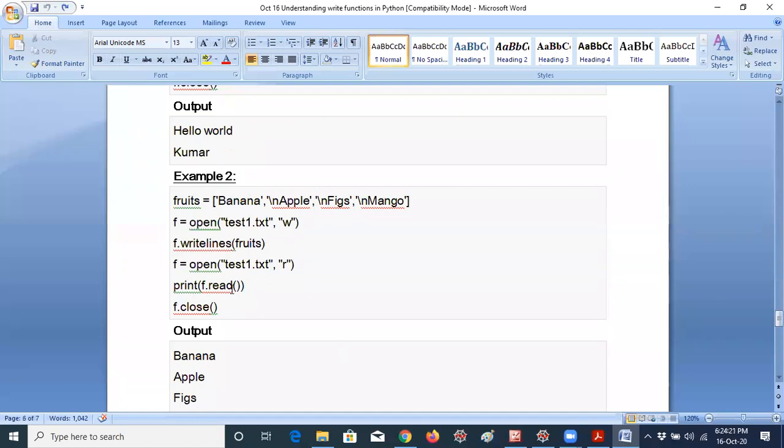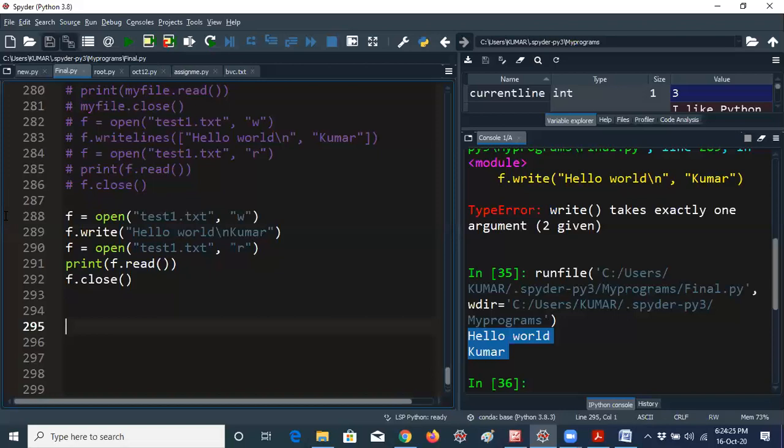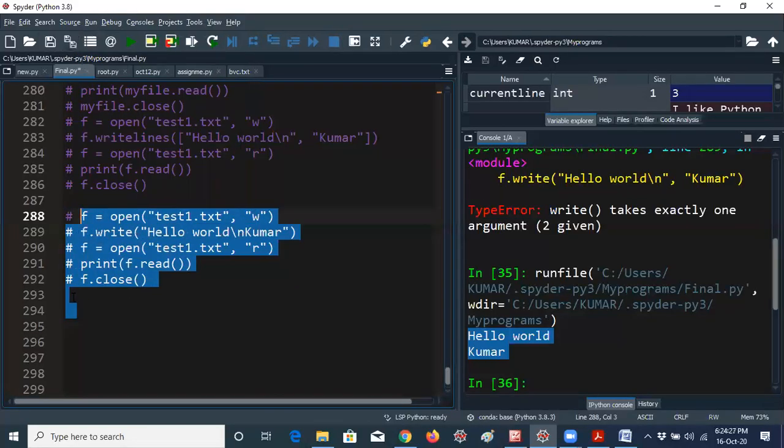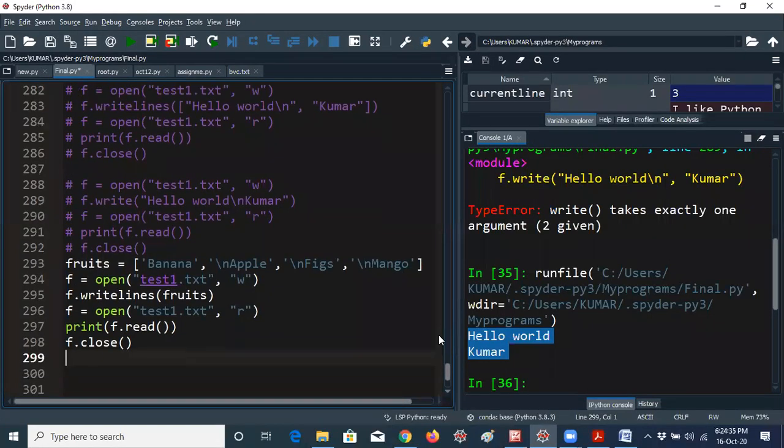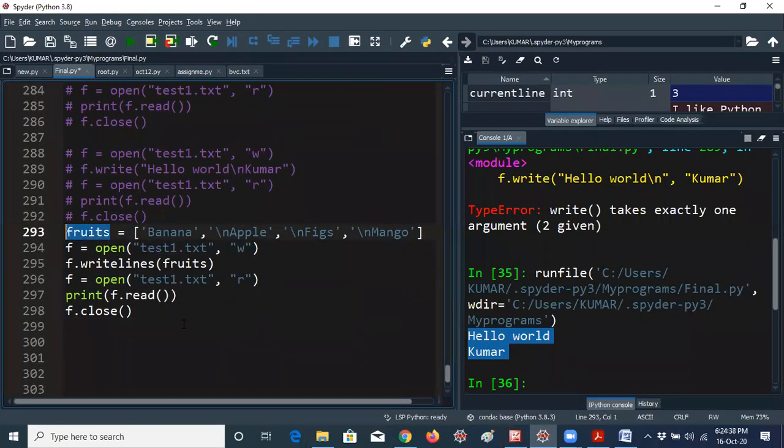So this is a list, you know. I am creating a list first. Instead of adding the list inline, I am just using a list now: fruits, banana, apple, figs, mango. I am using fruits equal to that. Fruits is a list variable. Now I am opening test1.txt, creating a new file with the earlier file name only. That means "hello world Kumar" will be deleted, because I am using the write method here. F.writelines of fruits, that means I am using the writelines method.